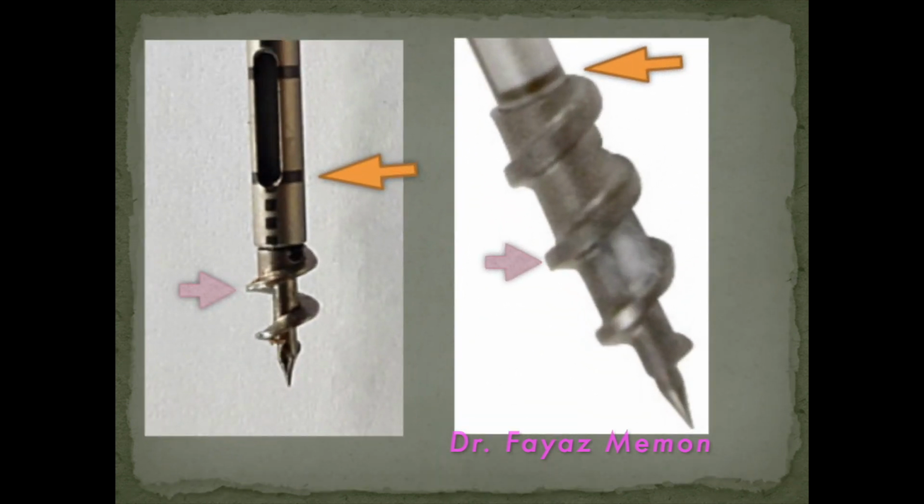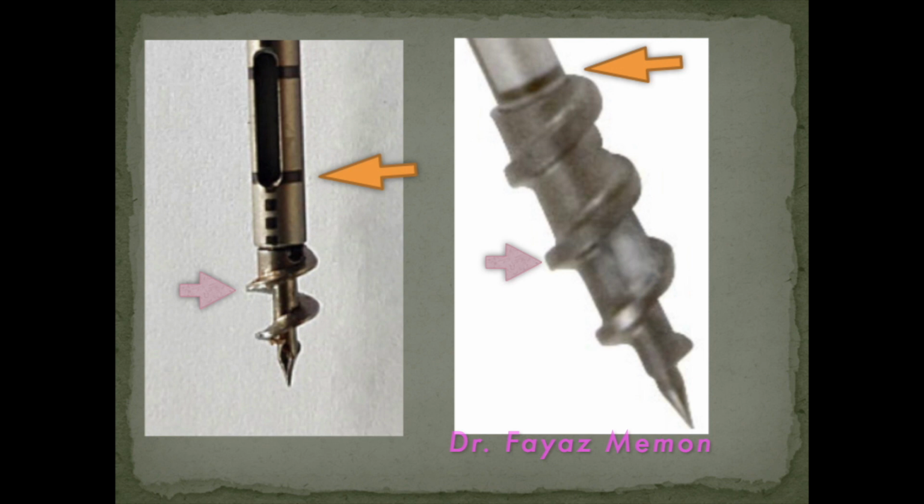Here you can see two titanium implants of the same size from two different companies. On the left hand side, it is a sharp thread and the eye is way above the anchor. So the anchor is solid, and the eye of the anchor through which the threads are passed is almost more than half the length of the anchor itself.